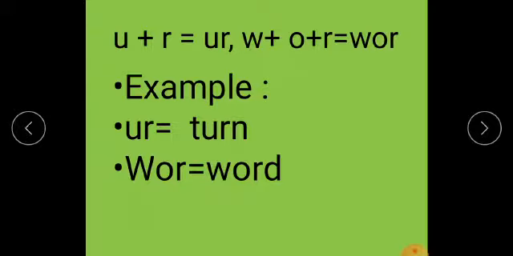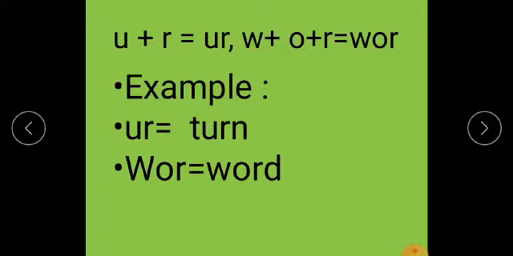Students, let's learn the sounds. When the specific sound of u and the sound of r are mixed together, it becomes a new sound. And when the sounds of w, o and r mix together, it becomes a new sound, which is word.